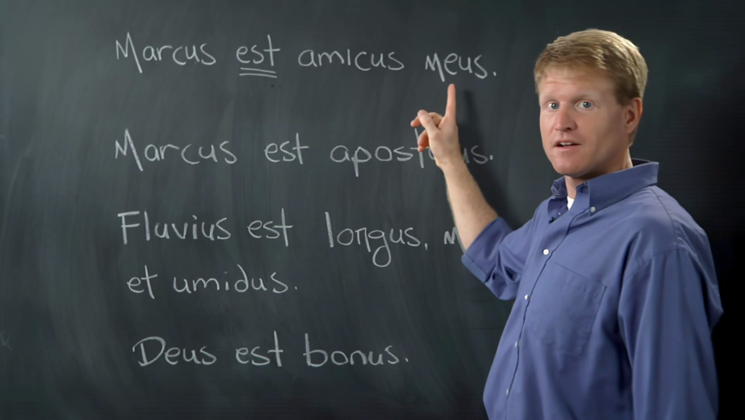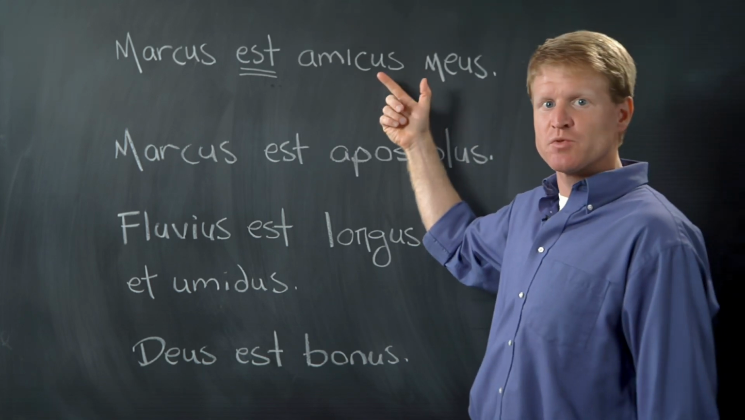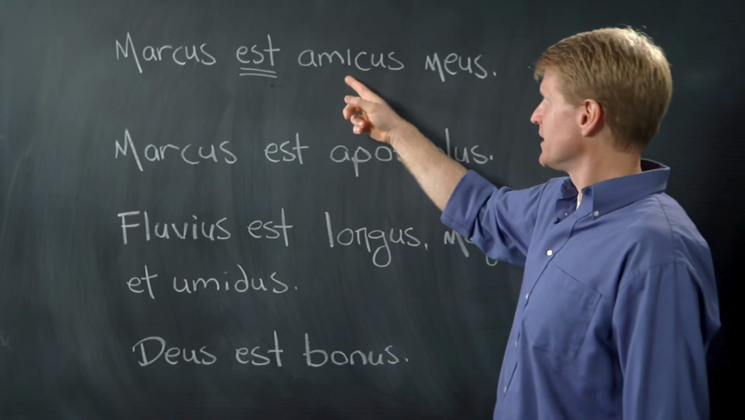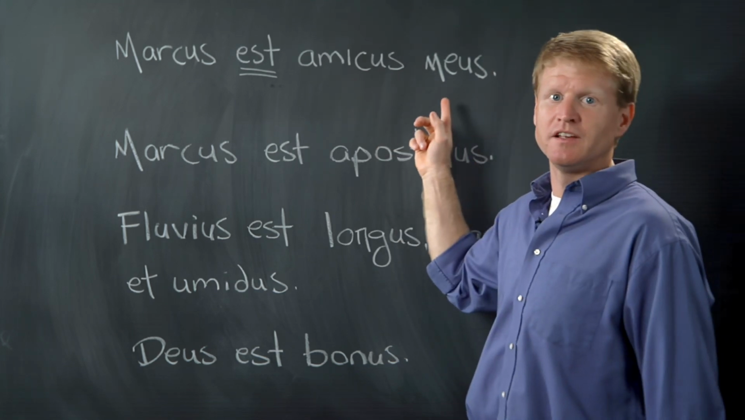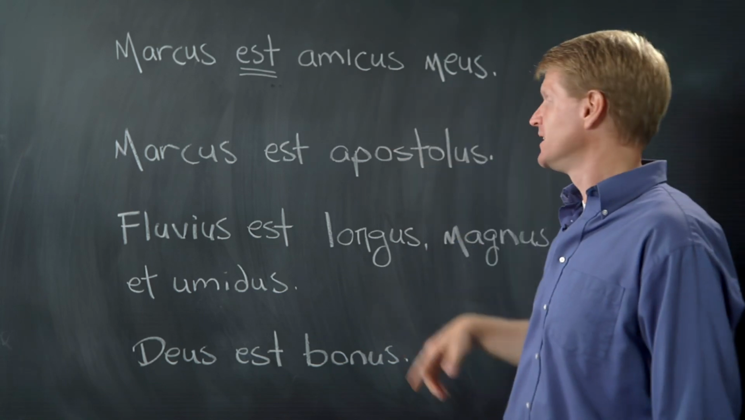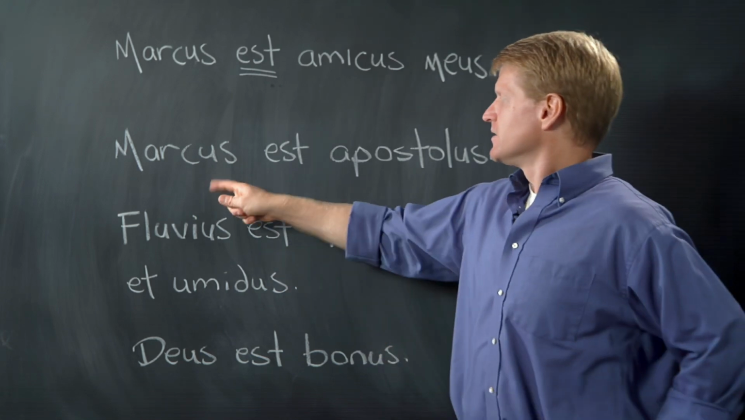Whose friend? My friend. The Romans wrote their adjectives kind of backwards. So instead of saying my friend the way we say in English, the Romans would say friend me, or friend of me, or friend my. Really, that means friend my. So it's kind of backwards. You'll get used to that as we go through this course. Let's look at another one.